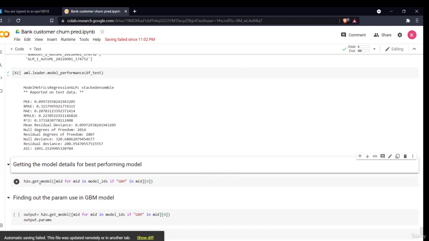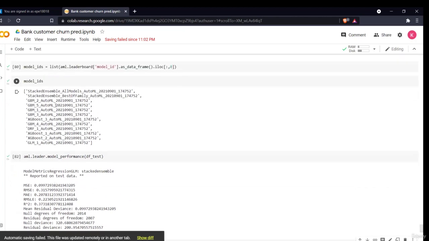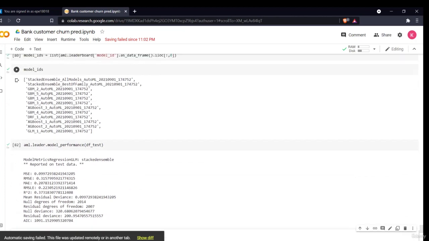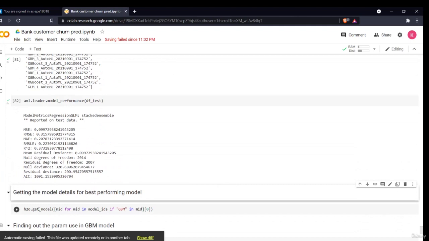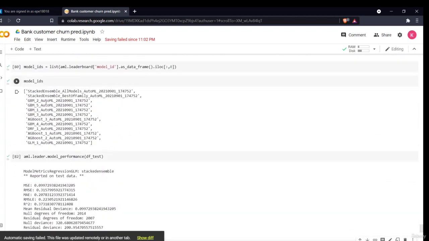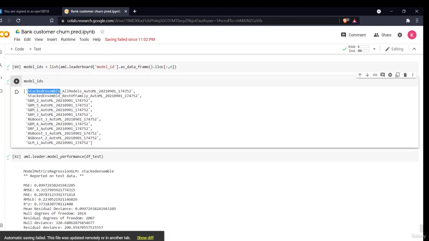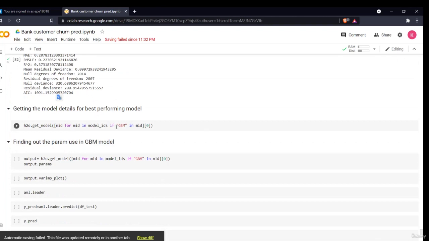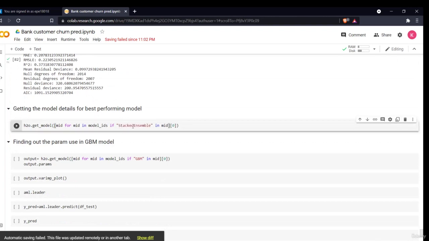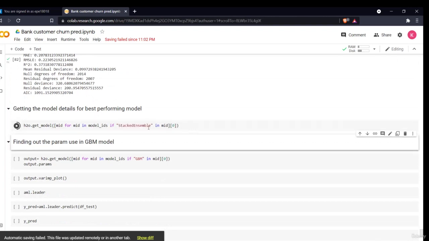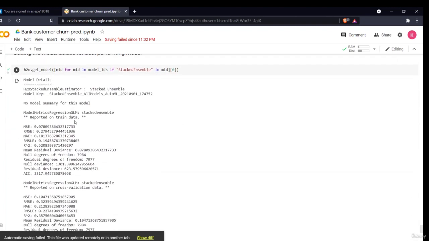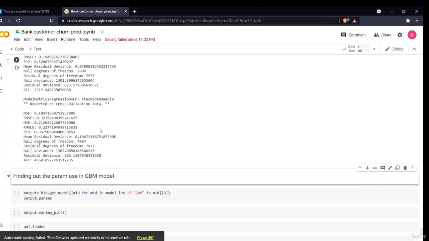I'll use h2o.get_model. I can either directly write the name of the model, or I'll write a command h2o.get_model(mid) for mid in model_ids. This is the model ID list in which I'll search. I have the best model as stacked ensemble, so I'll search for stacked ensemble, copy it, and paste it here. Stacked ensemble in mid. So now, as you can see, this is my model. It gave me the details of my model.